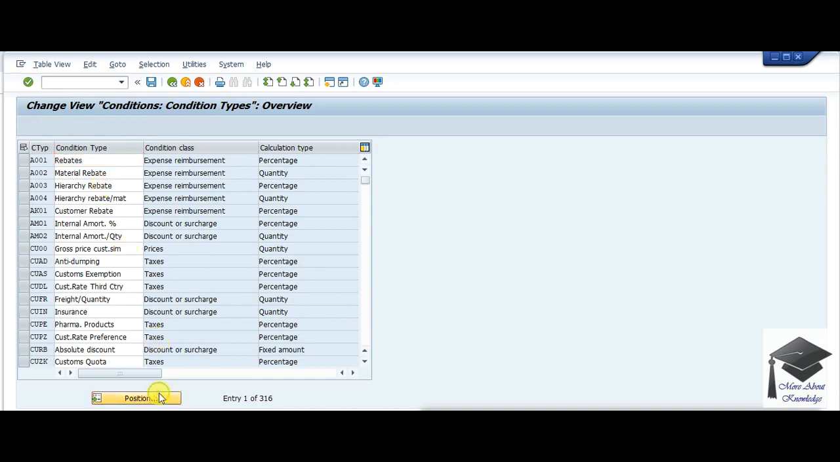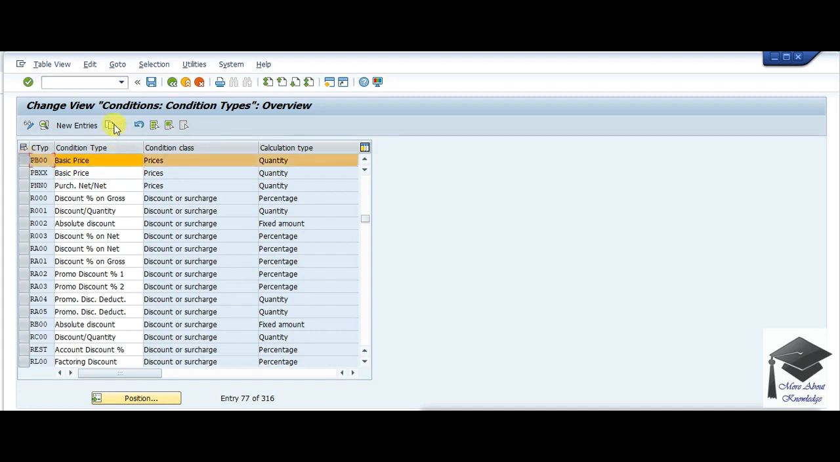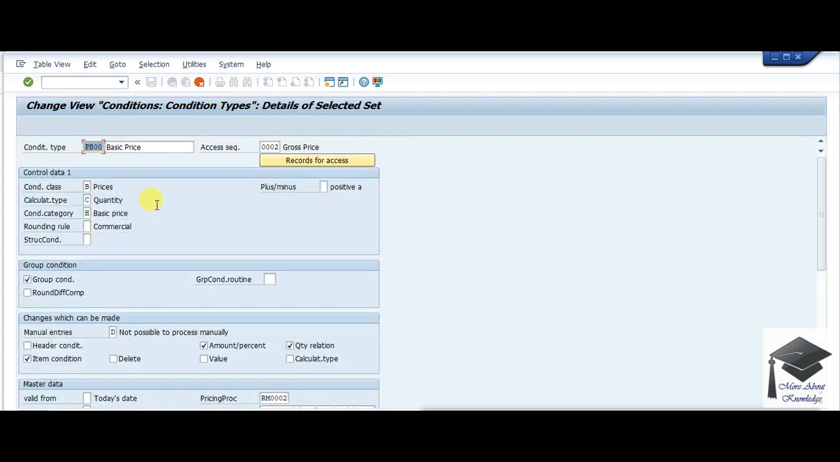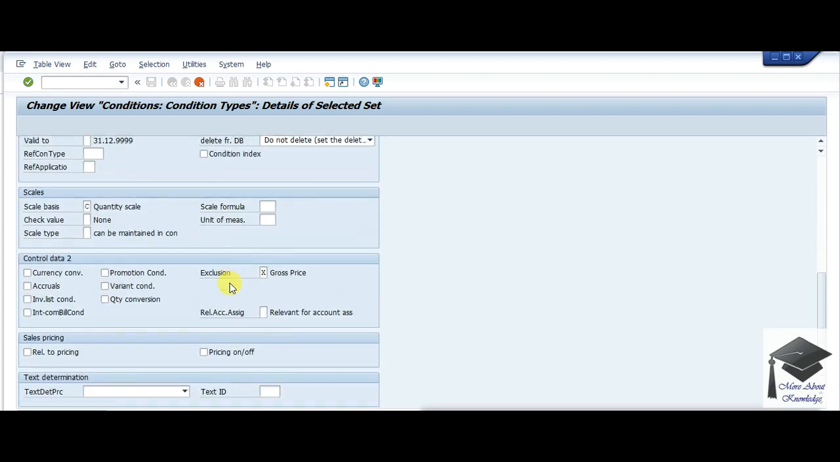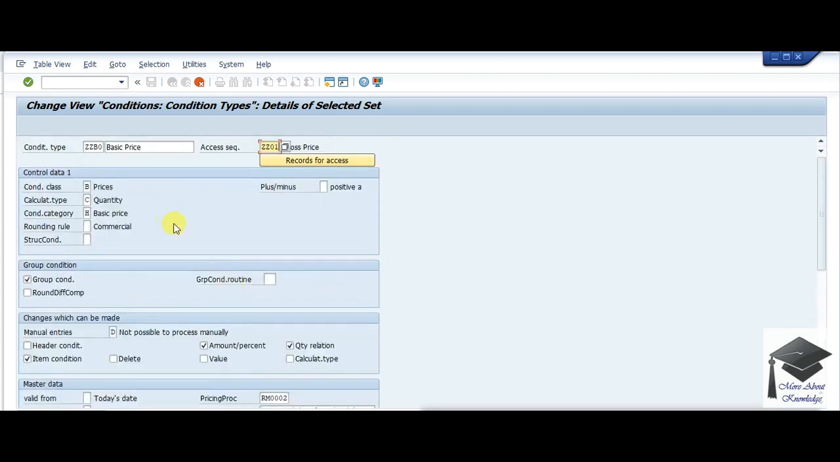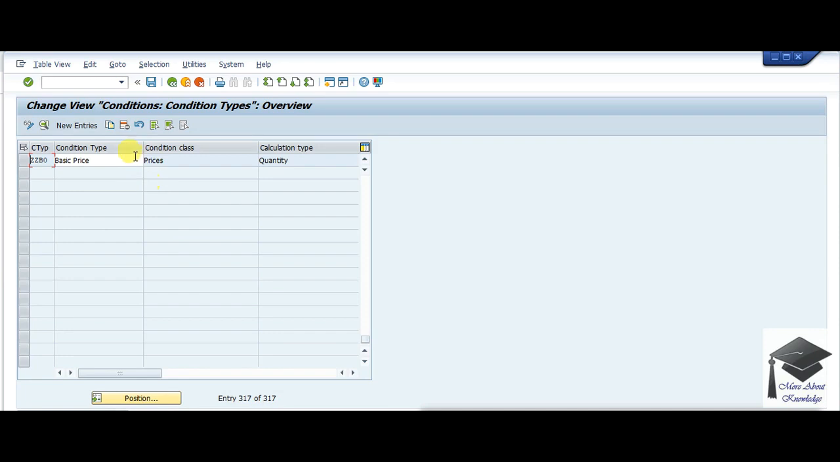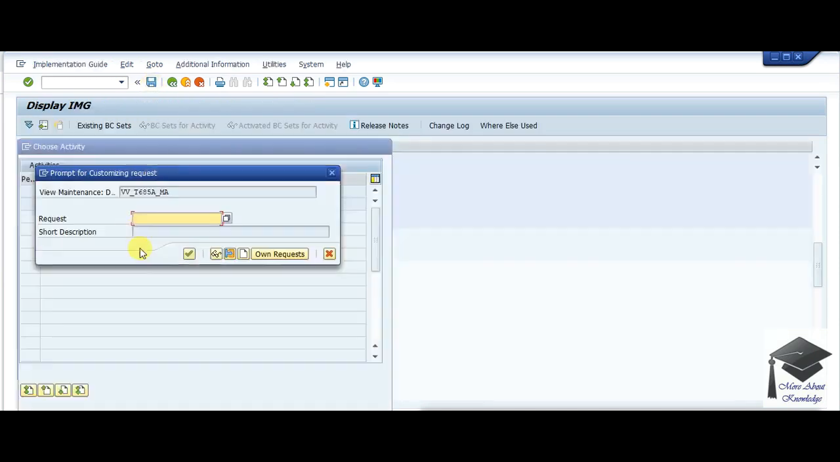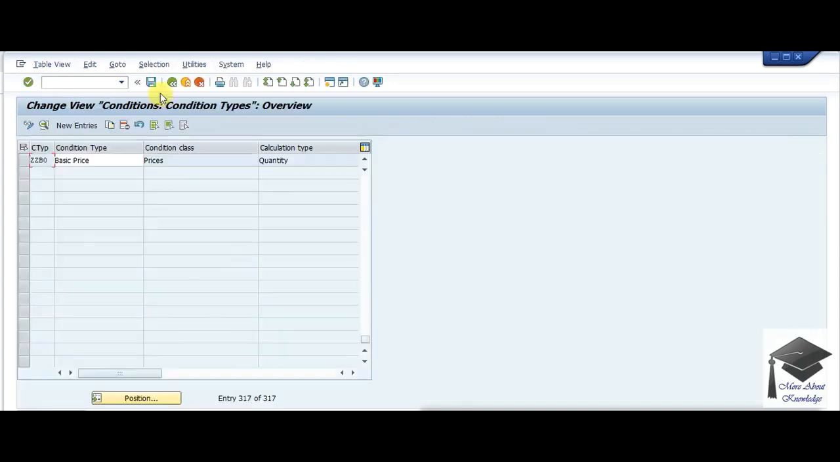For gross price, I will use PV00 as a reference. I'll choose it and make it copy as ZZB0. As I've created my access sequence, I'll give ZZ01, and the rest of all things I'll keep as it is, so that I can use it the same as my base price. I've created it. I will save it into my own request. So created it.